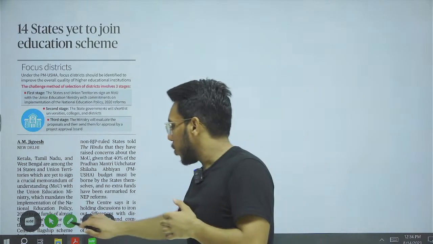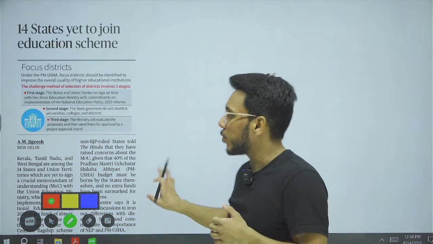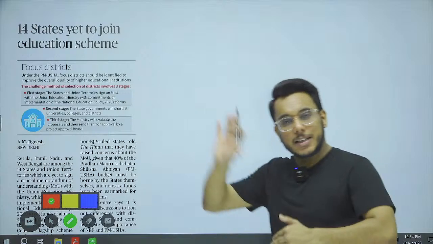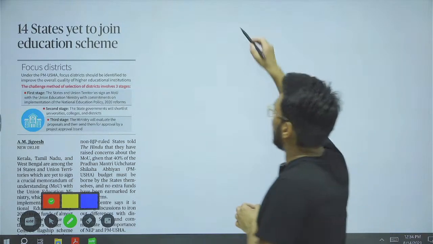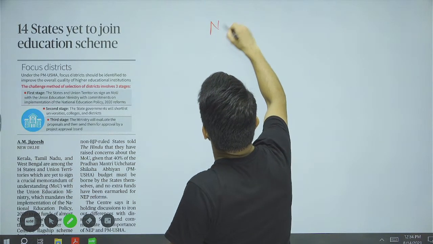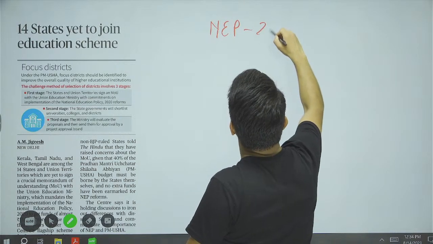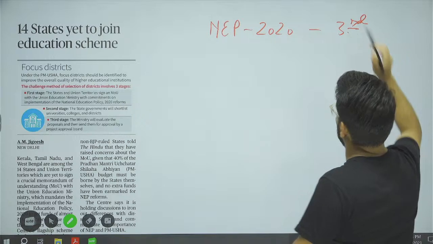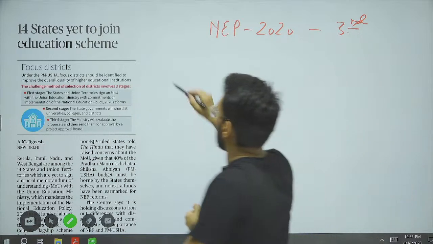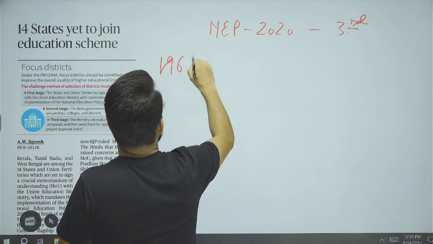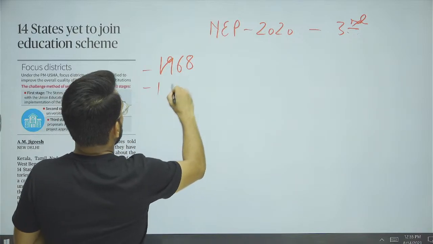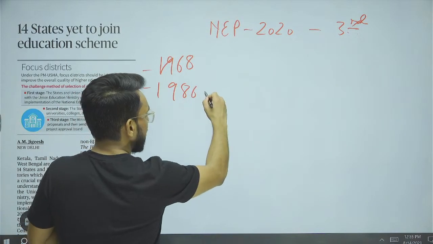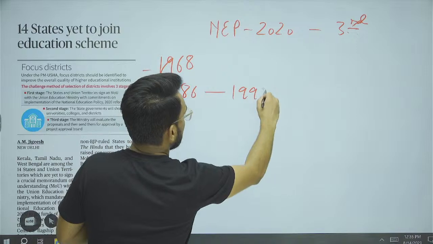Before going into this article, I want to give you some background information. National Education Policy 2020 is the third education policy of India. The first education policy came in 1968. Then the second education policy came in 1986, and it got amended in 1992.